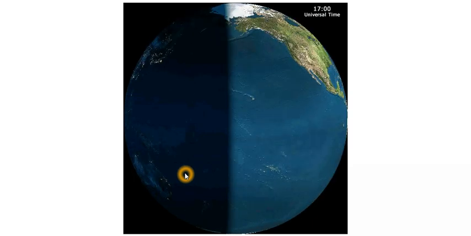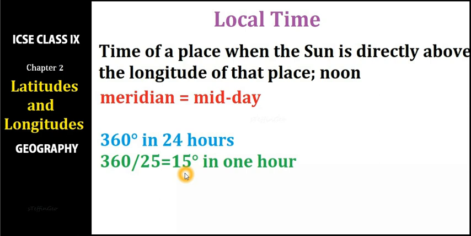Now I'll make it clear if we go for the topic local time first. So local time, as I told you, is the time measured in relation to the rotation of the earth, right? According to local time, it is midday when the sun passes the line of longitude at our point of observation. Wherever you are, when the sun is directly above your longitude, that is the local time of your place. And that is why longitudes are also called meridians. Meridian means midday in Latin.